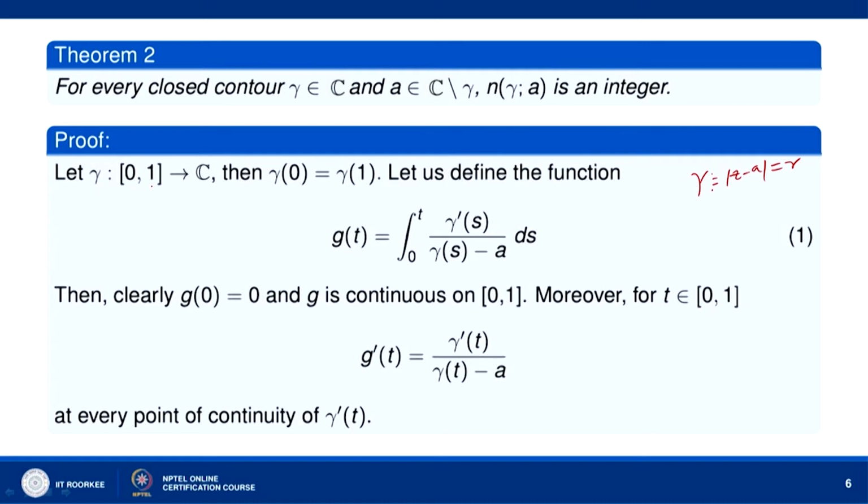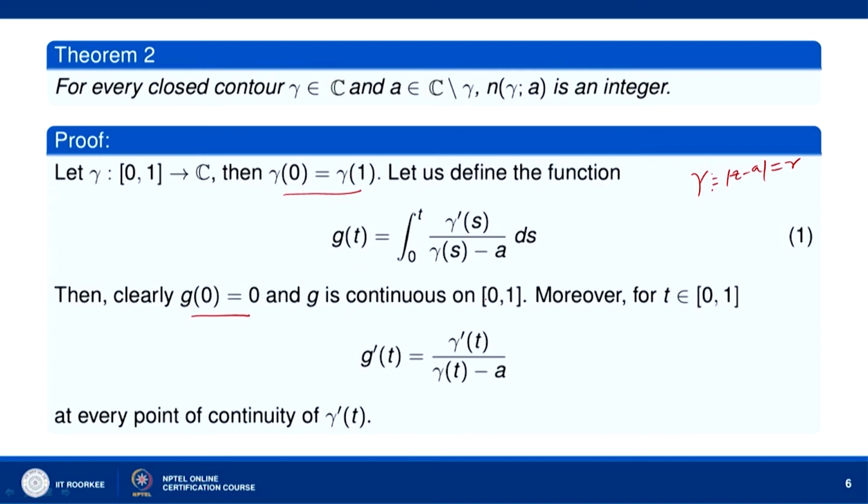Let gamma be a mapping from [0, 1] into C. Then since gamma is a closed curve, gamma(0) will be equal to gamma(1). The value of gamma will coincide at 0 and 1. Now, let us define the function g(t) equal to the integral from 0 to t of gamma dash(s) over gamma(s) minus a ds. Then you can see that g(0) equal to 0, because when you put t equal to 0, the lower and upper limits of this integral will be 0.